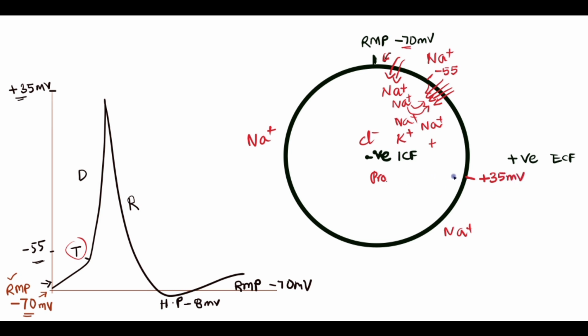Now in this situation, the cell is completely filled with sodium, positive potentials. The inside of the cell becomes positive and the outside becomes negative, right? So this is called the spike potential. After that, once the cell has accumulated the positive potentials, the cell tries to eliminate, release, or throw off the positive ions.